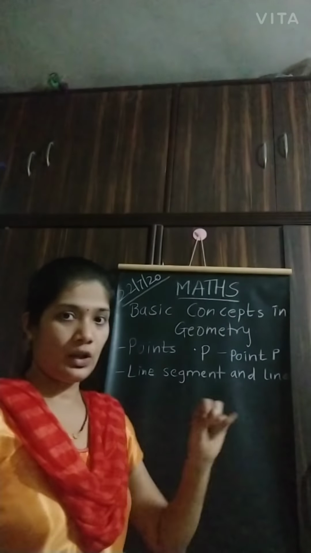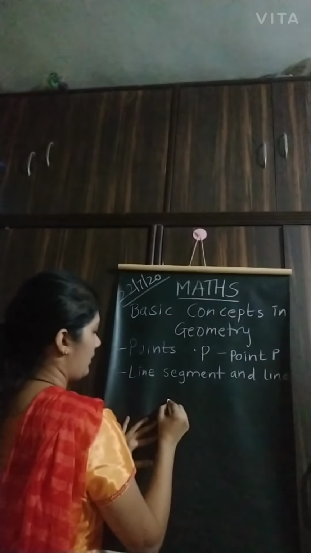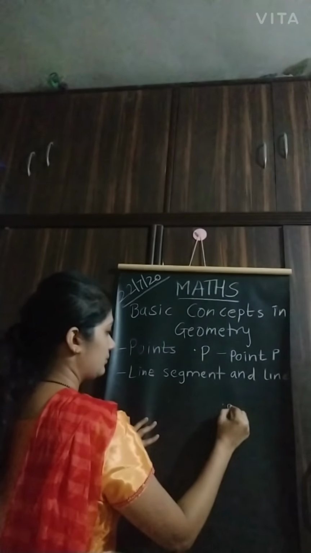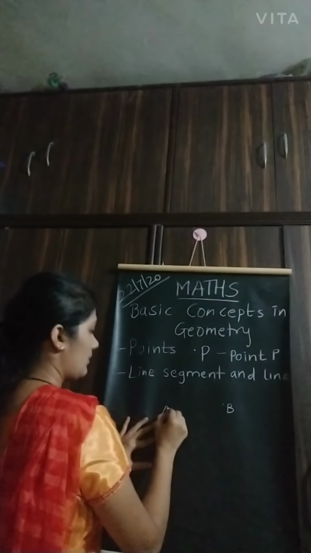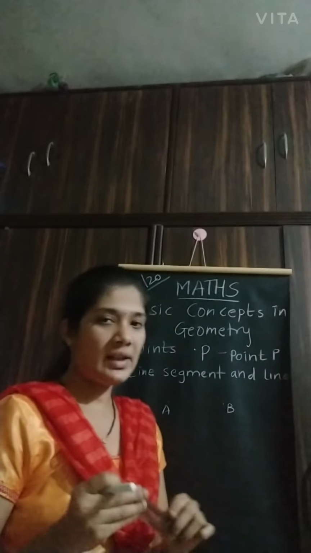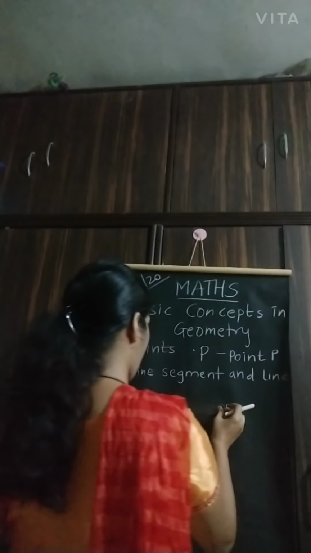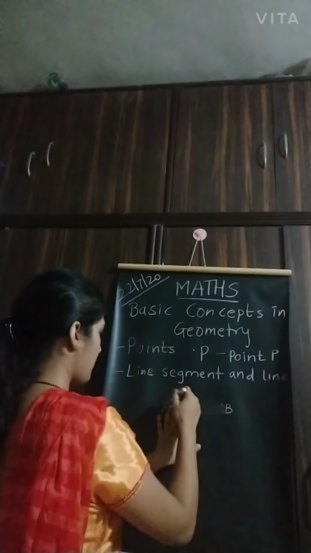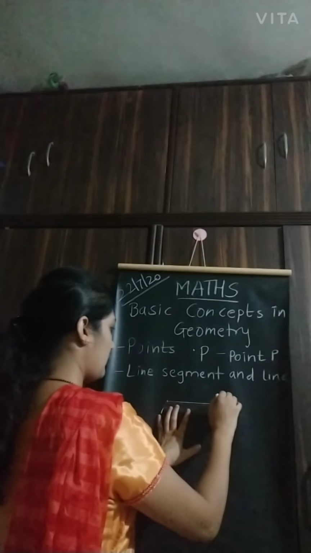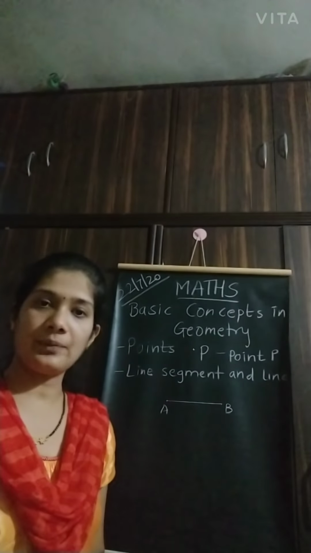If I take two dots on the blackboard, A and B, and with the help of a scale I join these two dots to each other, see like this, there is a formation of one figure.